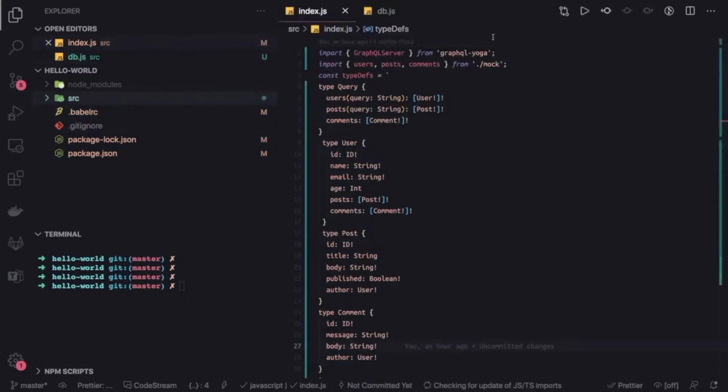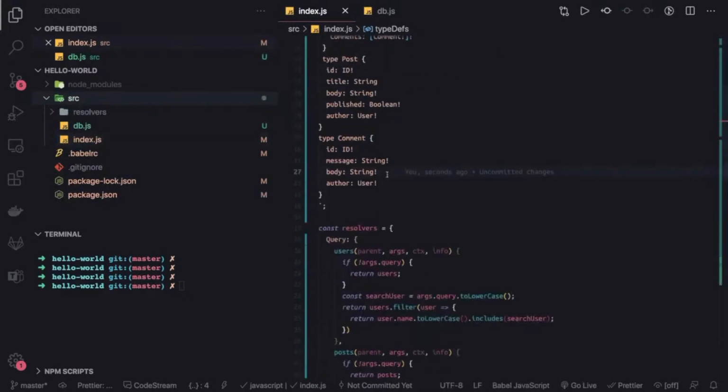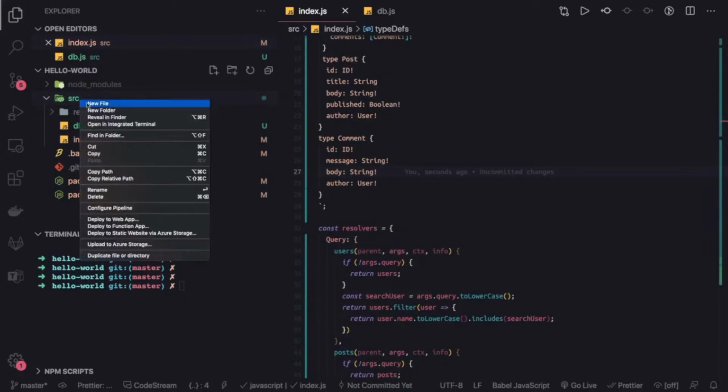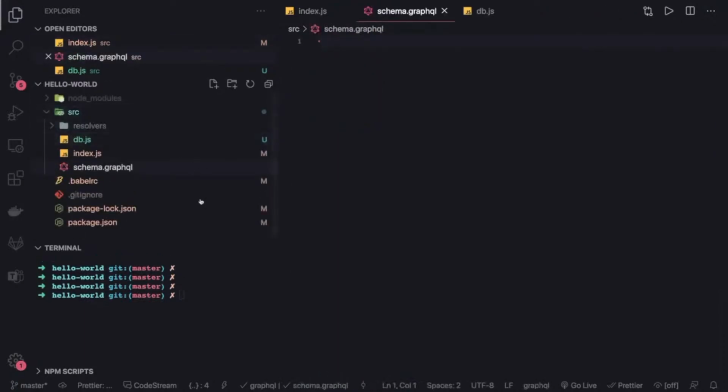Okay, let's import it. Inside source we have resolvers, db.js, index.js. And we can also move out this particular schema. So what we can do is create one file inside source, let's say a new file, schema.graphql. I mean, we are introducing a new file extension, and we also need to compile it, but we will take the help of Babel to do this.